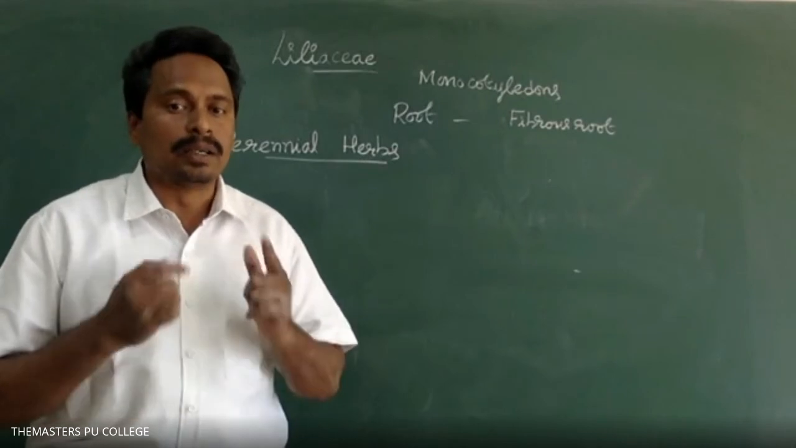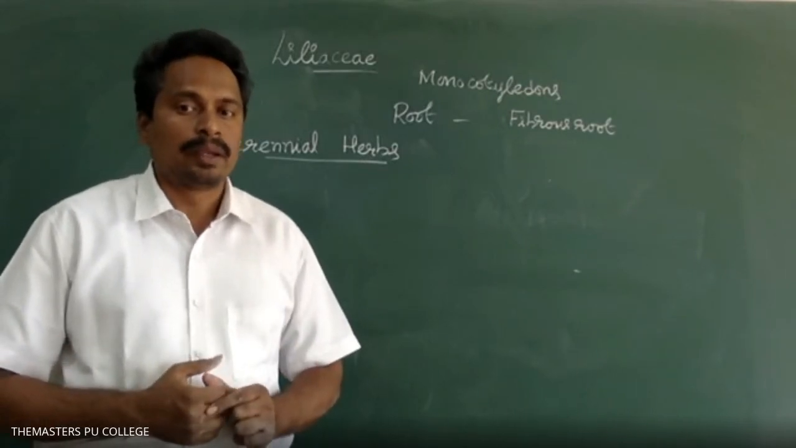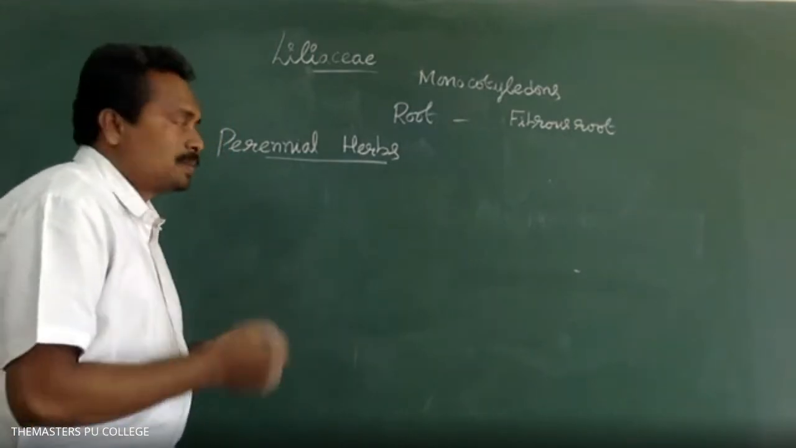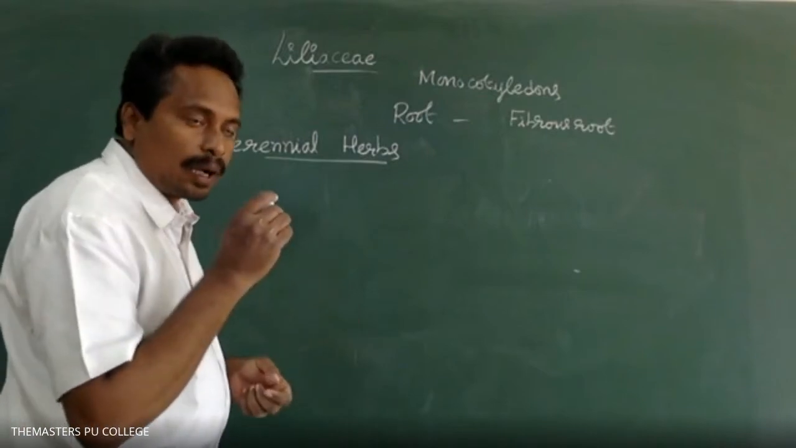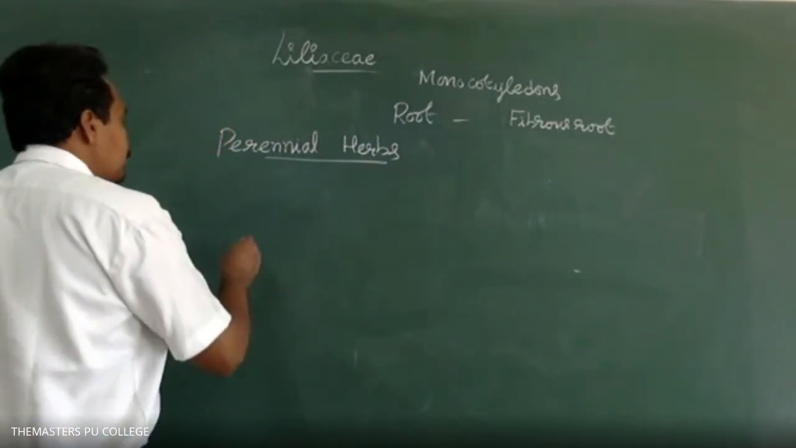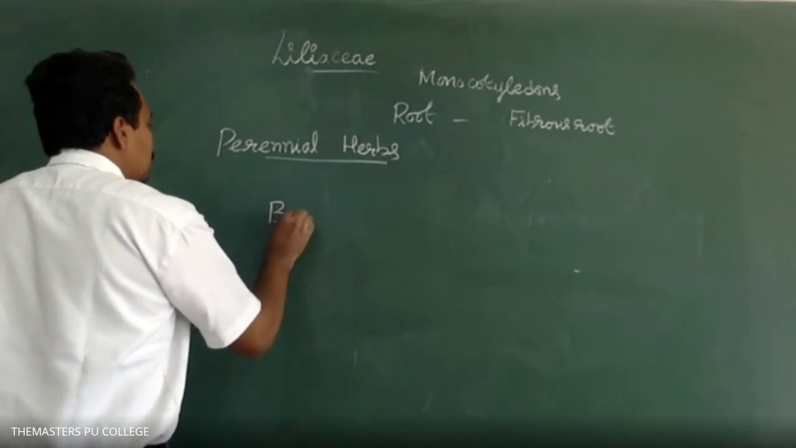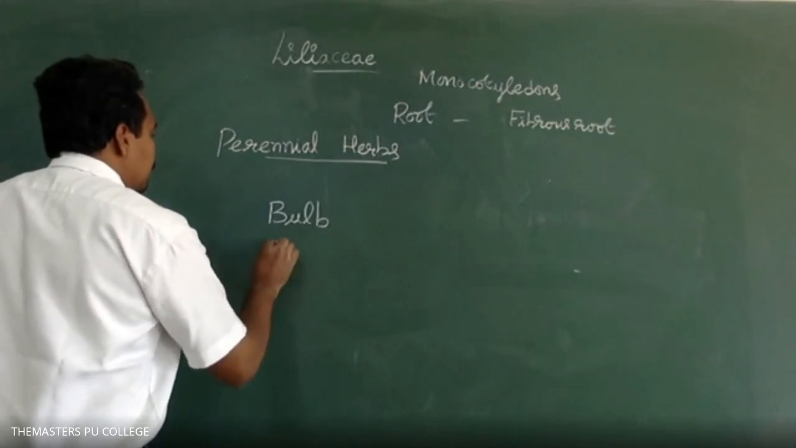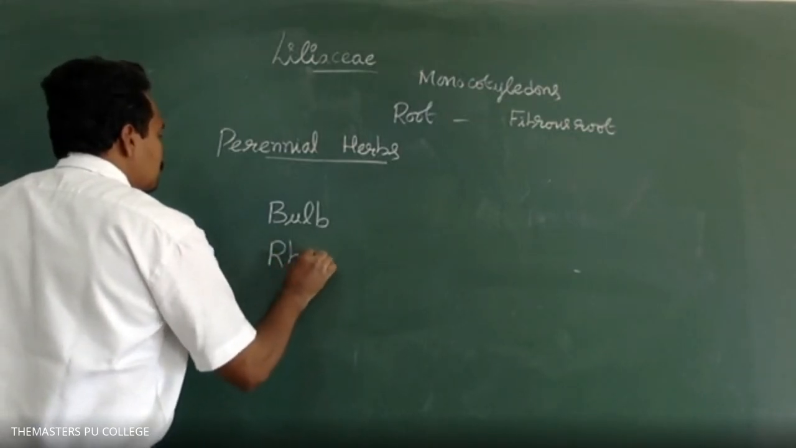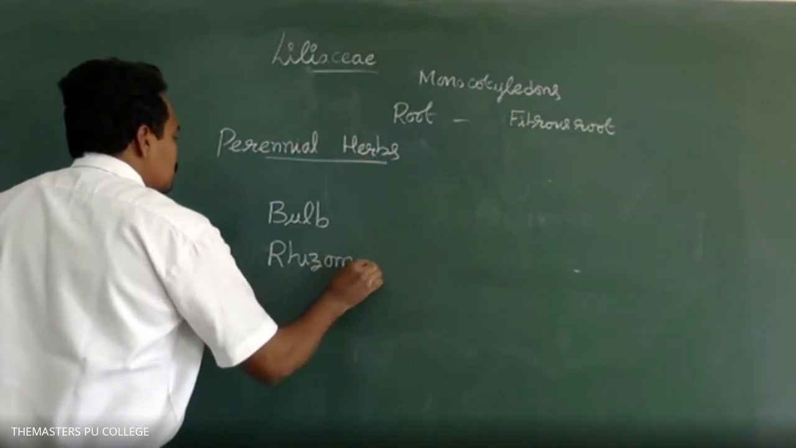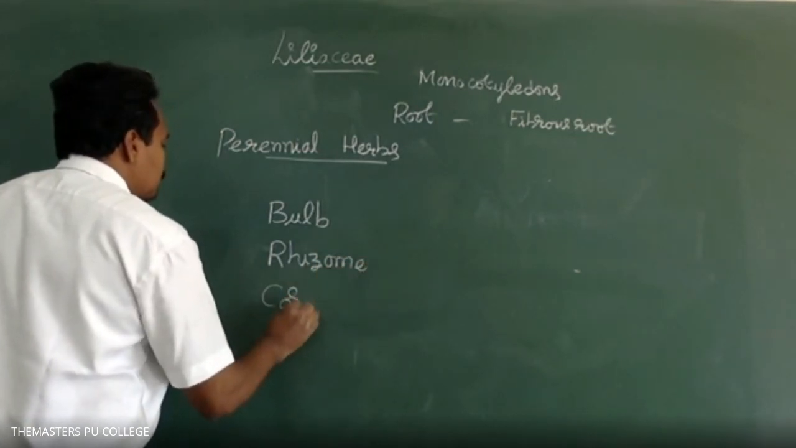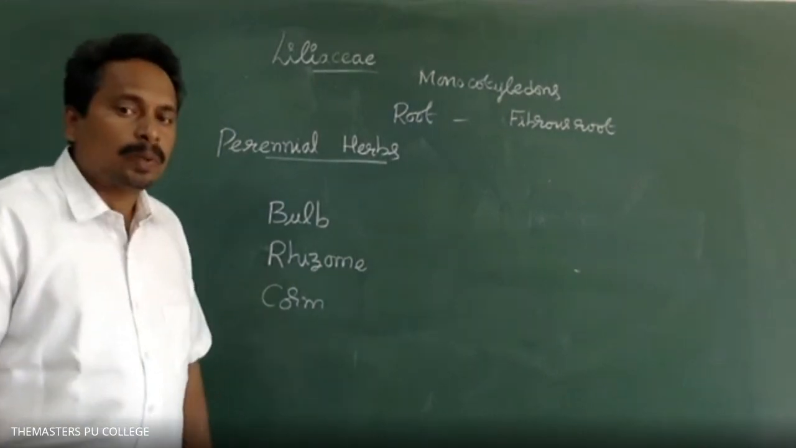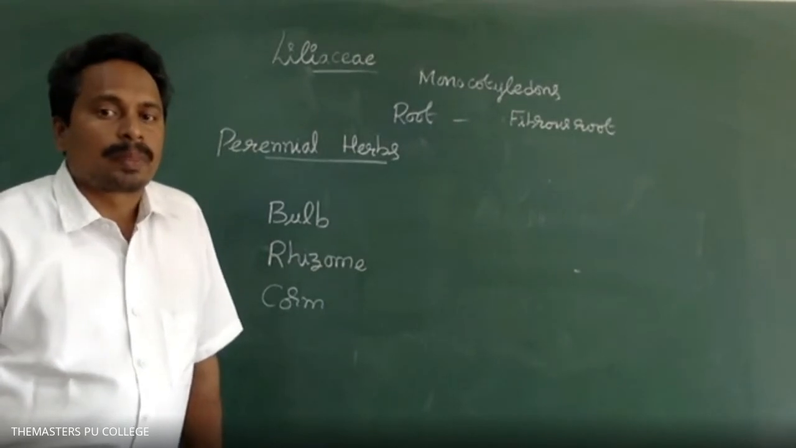So, perennial herbs. Now, have you written this? Perennial herbs with underground stems, like bulb, rhizome, and corm.